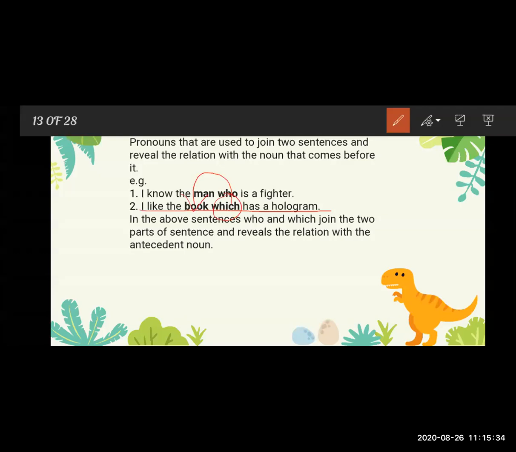In relative pronouns we always join the two parts of the sentence by using the relative pronoun. Interrogative pronouns we use for asking questions, and relative pronouns we use to show the relation with the noun that comes before it.